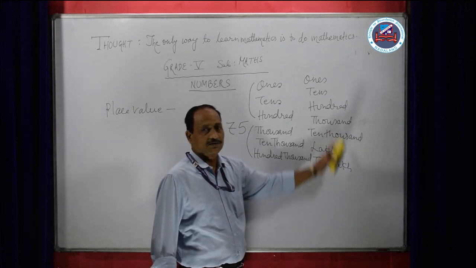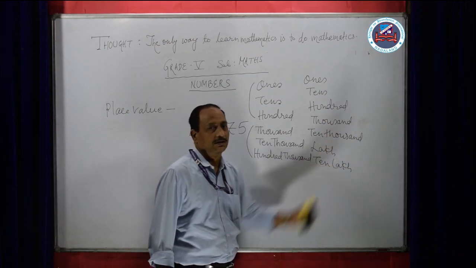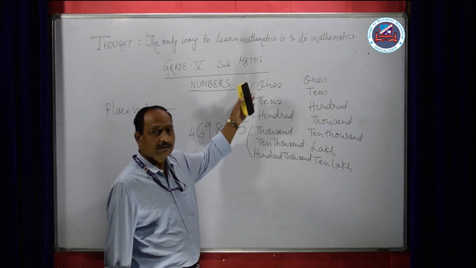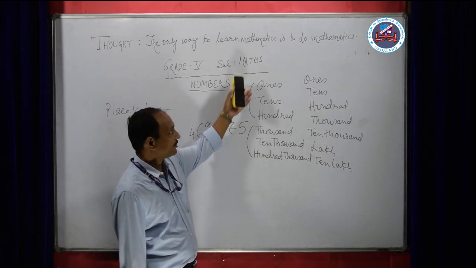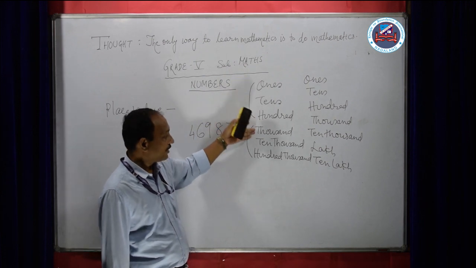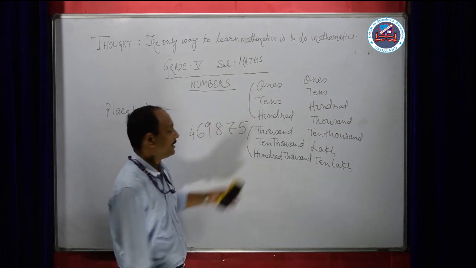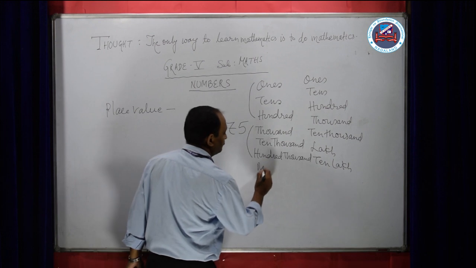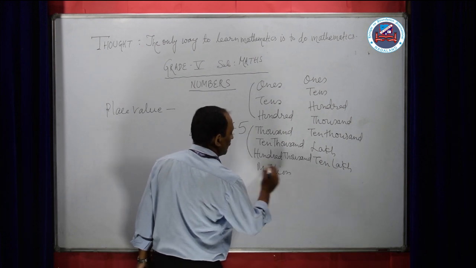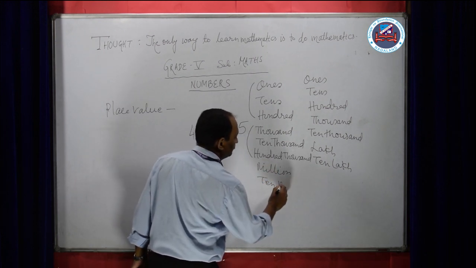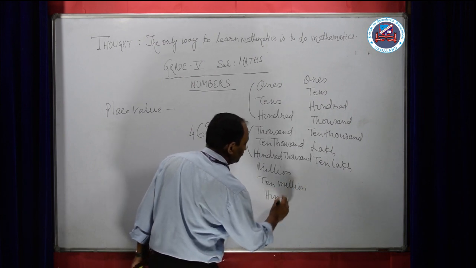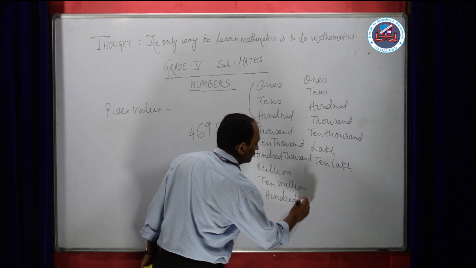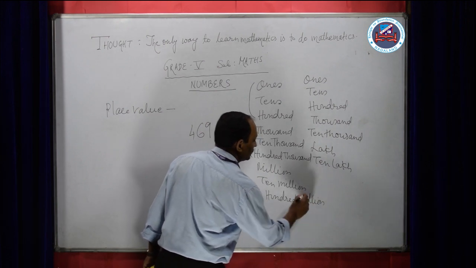But this lakh system we are not going to learn. We are going to learn the system called the international system, English system: ones, tens, hundred, 1,000, 10,000, 100,000. Then comes million, 10 million, 100 million, and so on.